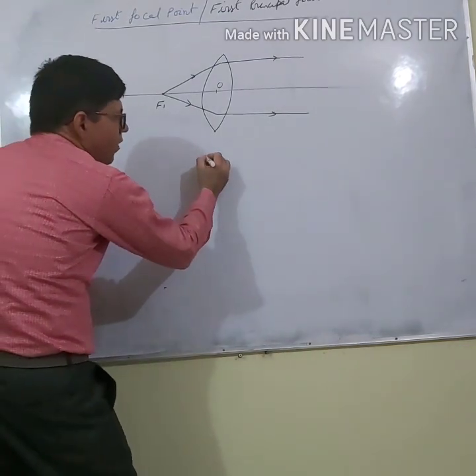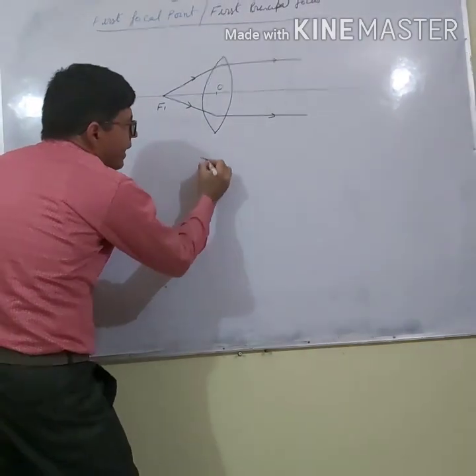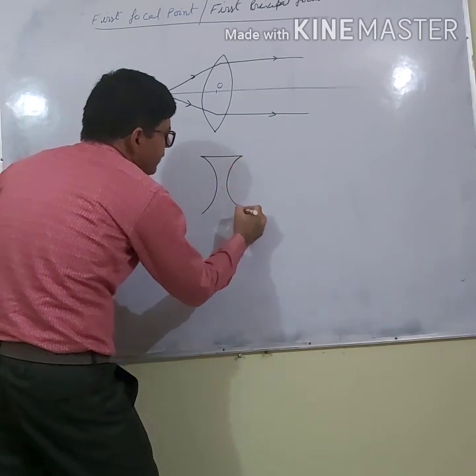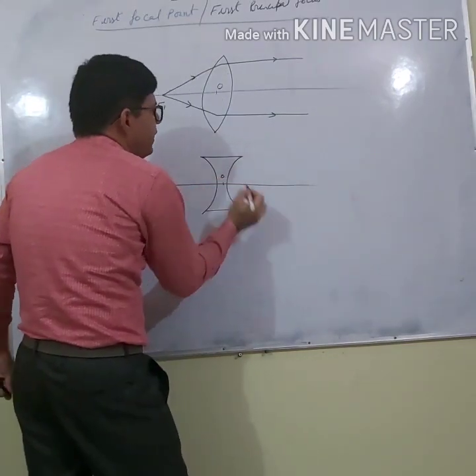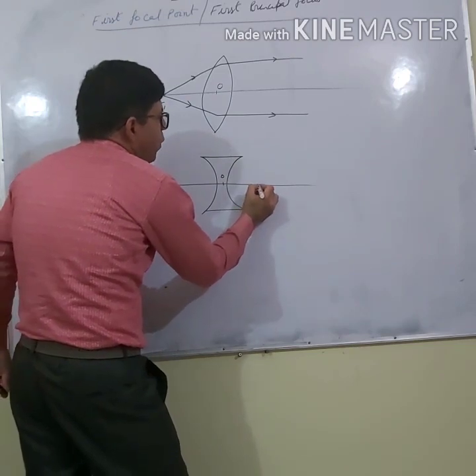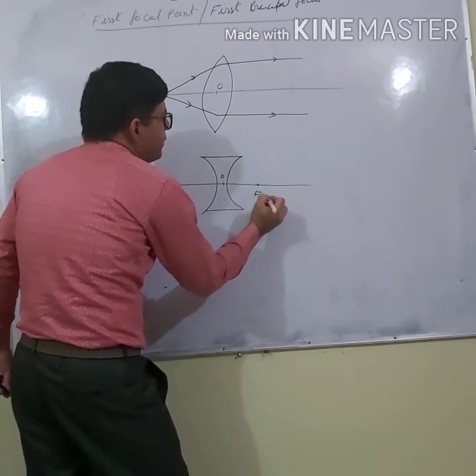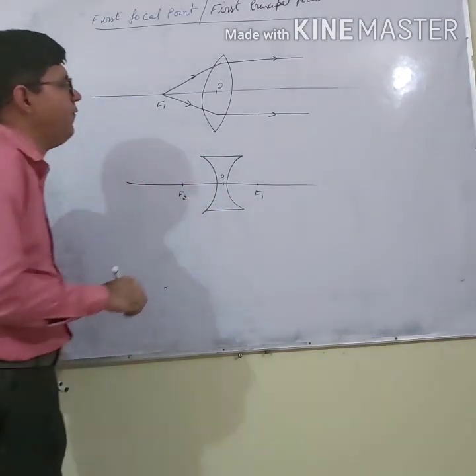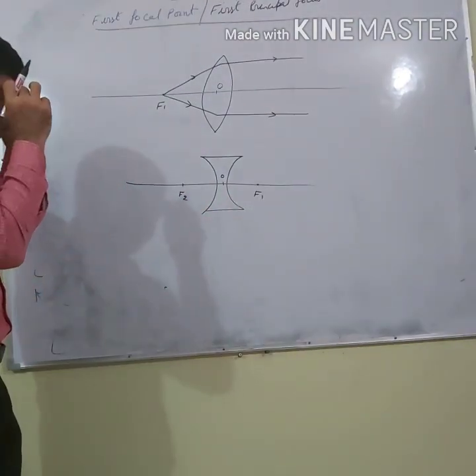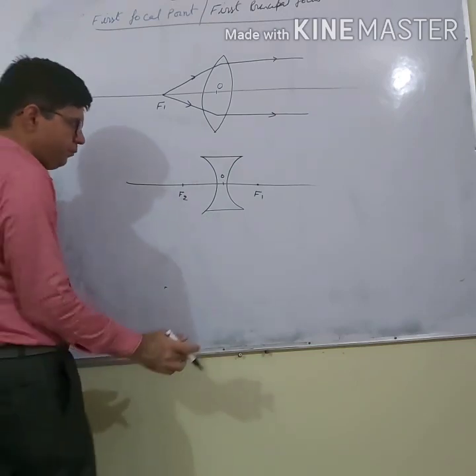And what is the first focal point in case of concave lenses? Let us say this is a concave lens. This point is the optical center. Now, let us say this is f1. This is f2. Why have I written f1 here? It is because